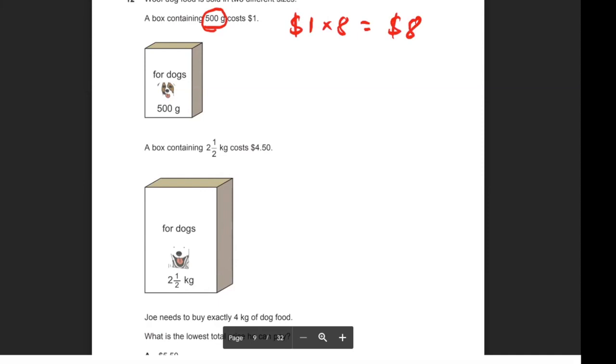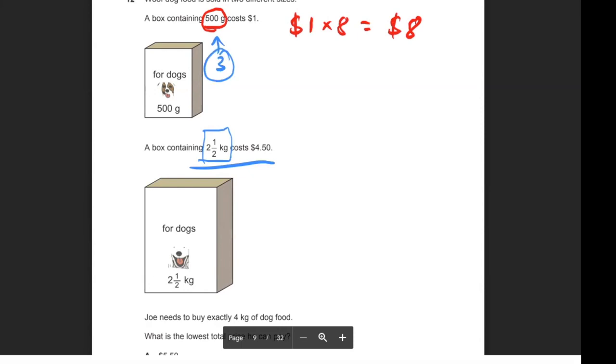Or the other way to do it is actually to buy 1 of these 2.5 kilograms and to fill up the remaining amount to reach 4 kilograms by buying 3 of the 500 grams.